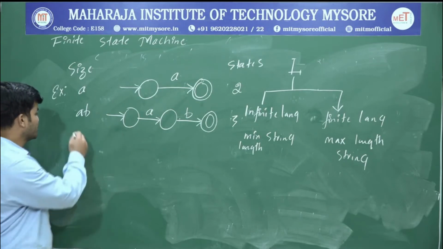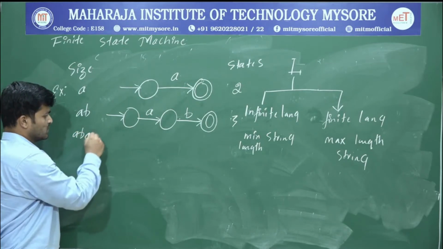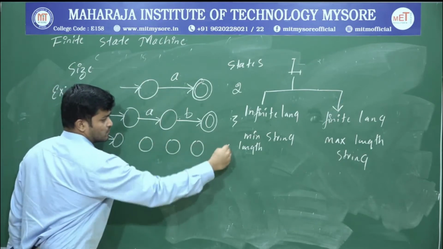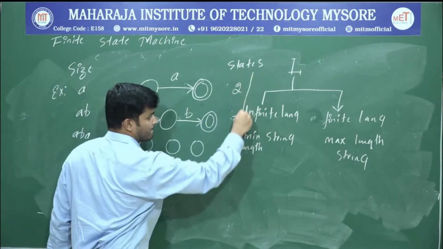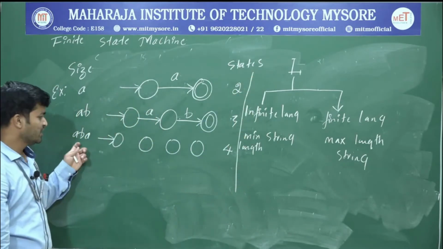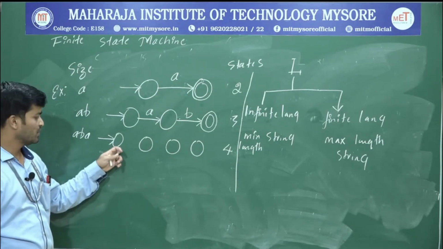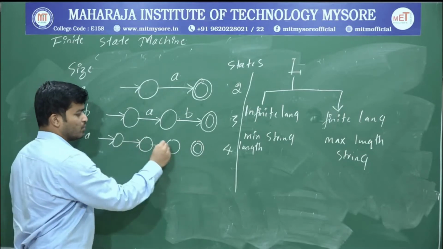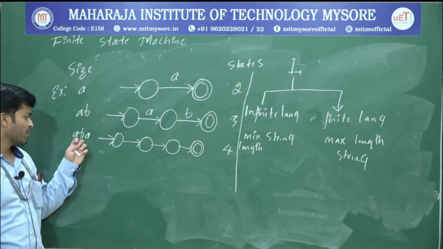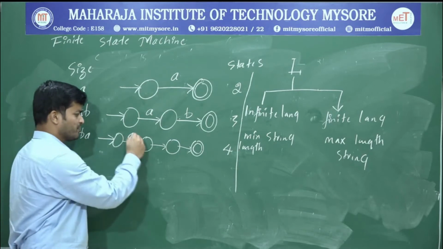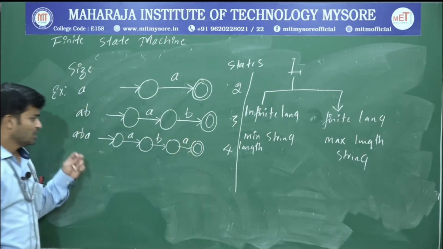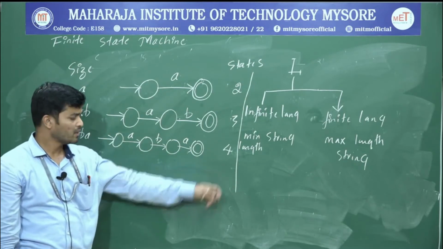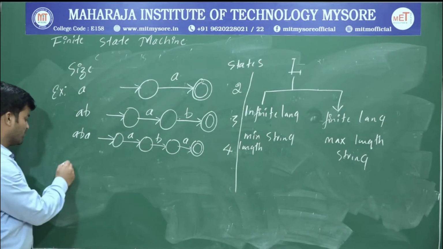Suppose the length is 3. In that case, how many states? I have to go with 4 states. One should be the start state, and one more should be the accepting state. Connect them using arrows. And whatever string we have, write that as it is, A, B, A, and this will continue. If the length is 4, the number of states should be 5.